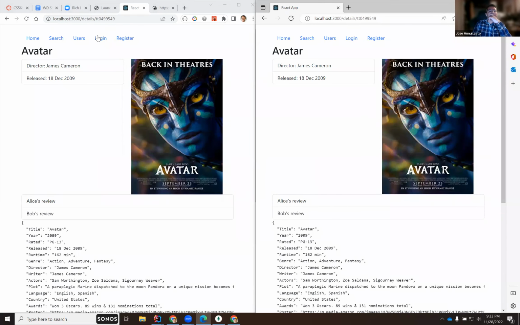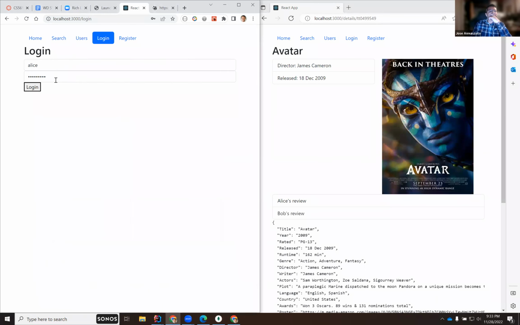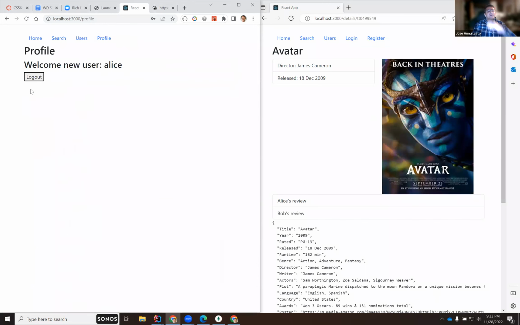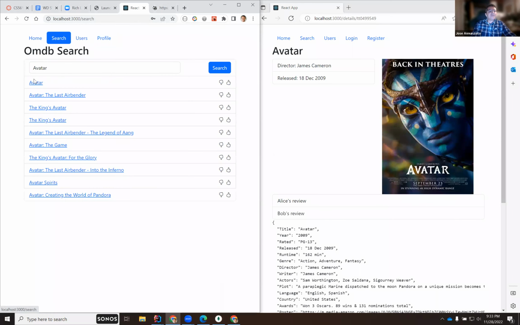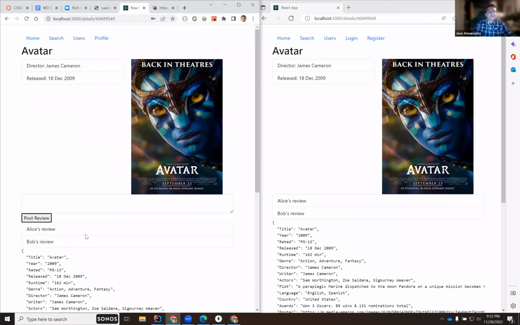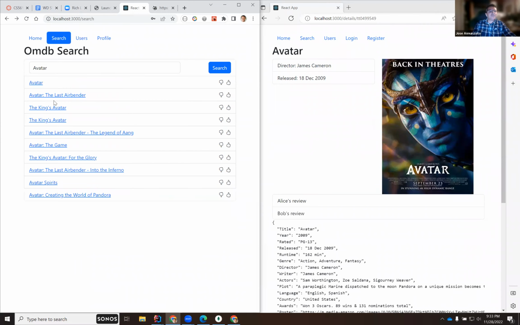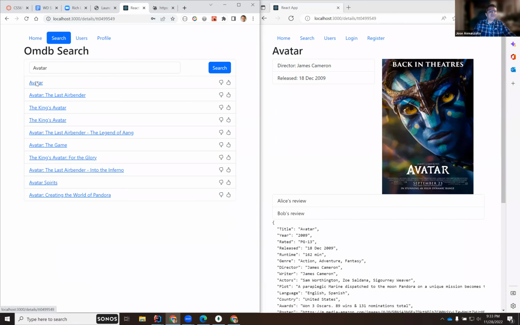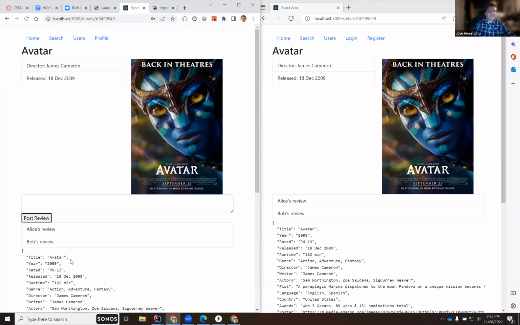Actually, no, nobody's logged in. So if I log in as Alice and then I go to Avatar, I see the reviews for Avatar, right? But if I go to some other movie, notice that there are no reviews. But if I go to Avatar, I can see the reviews, and I can post more reviews.